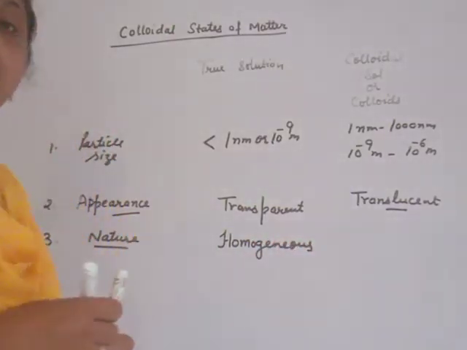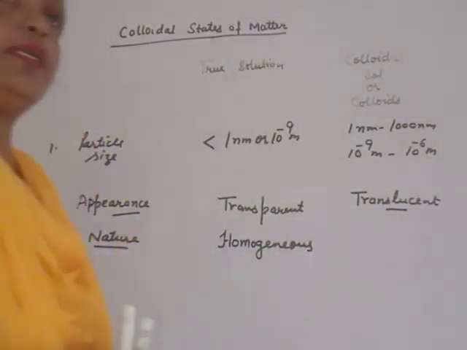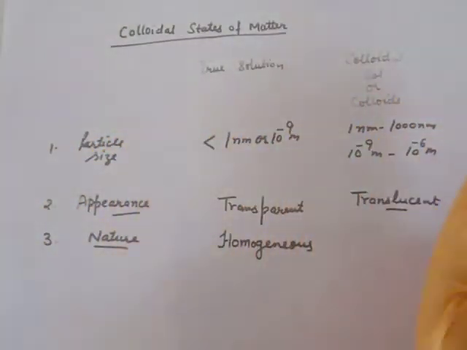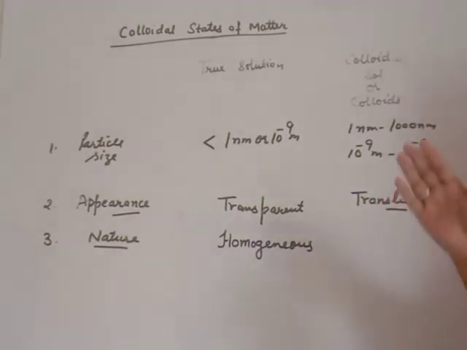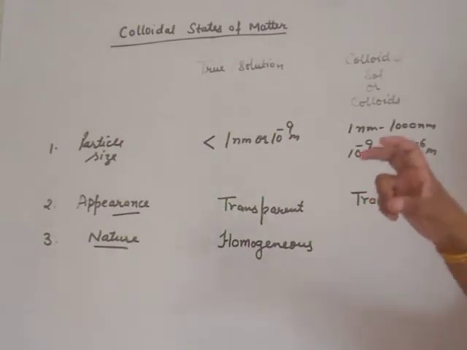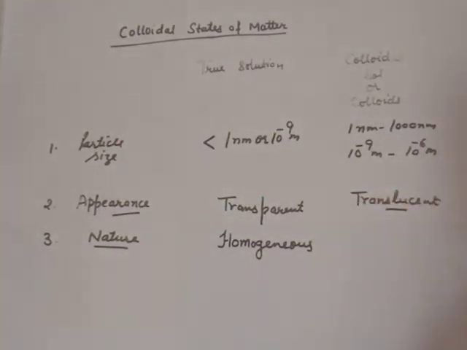In case of suspension, when we mix two or more components, during shaking they appear to be mixed. When they settle down undisturbed, these particles will separate out. This is the layer of water, this is the layer of sand, this is the layer of oil, just like this. That means they are separated out. They do not form a single phase. That is known as heterogeneous.